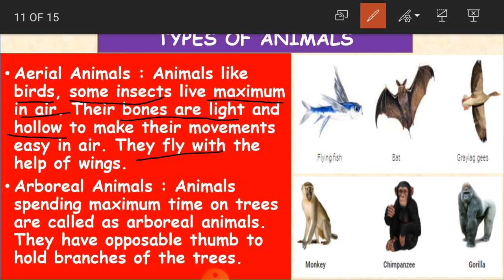They fly with the help of wings. As their bones are light and empty, they are able to fly high in the sky with the help of the wings. These types of animals are called aerial animals. Clear, children?